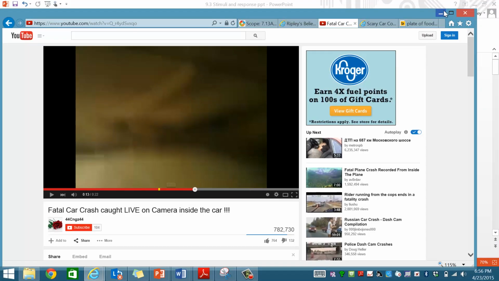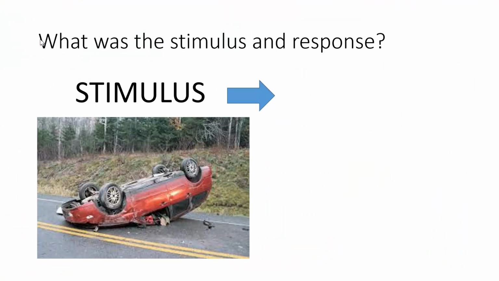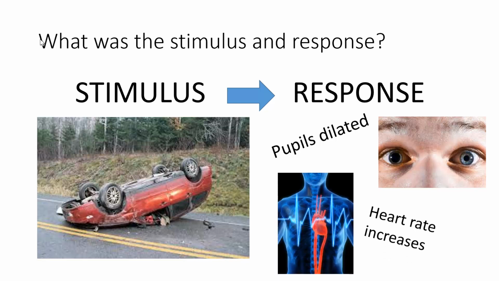So I'm going to go ahead and stop it there, and I would like for you to be thinking about what was the response that person probably had. In this case, the stimulus is the car crash. This is what's going to cause a change or an action inside the human. And I can imagine that the person's response was that their pupils were dilated. That means their pupils were really wide. When you're scared or anxious or excited, your pupils will dilate. And they probably had their heart racing really fast because they were scared. So you just saw an example of stimulus and response.